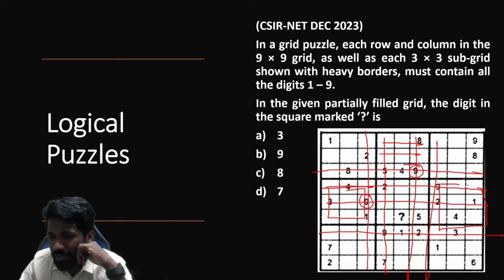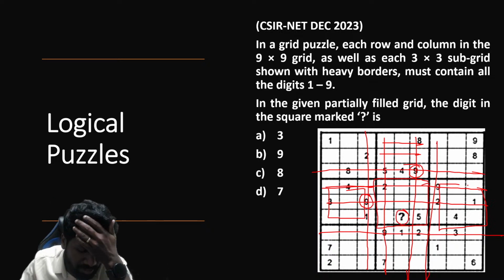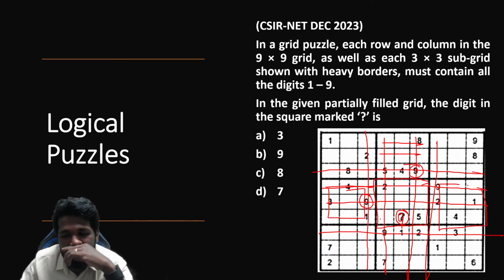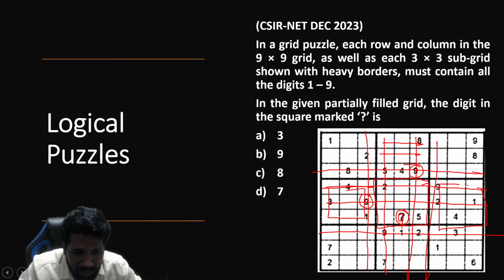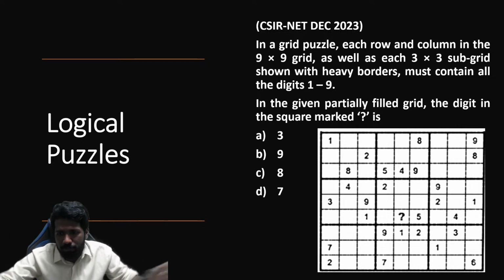And now if you look at it, in this grid, all other cells are deleted except this question mark. So in the question mark, 9 should be there. Yeah, starting with 9 was just by chance. If you want, you can start with other number also. This is one way of solving.